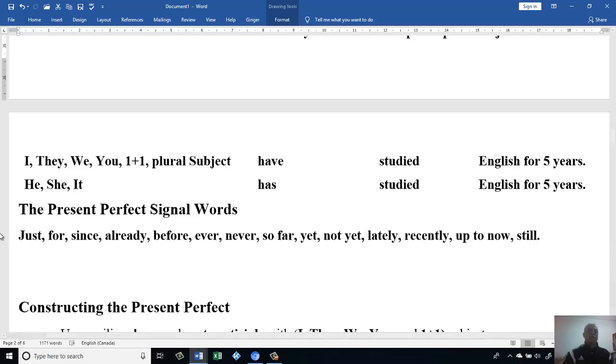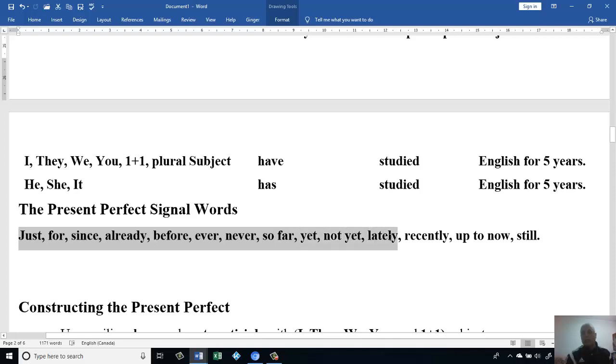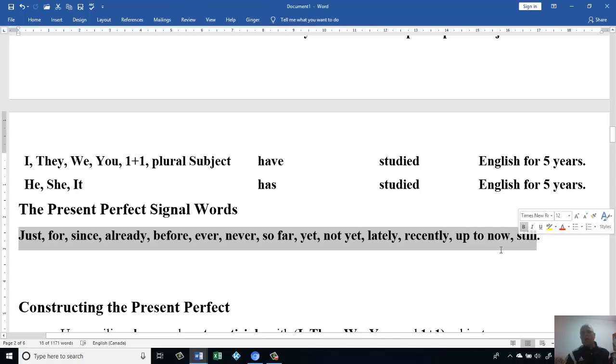Okay. When do we see the present perfect signal words? When we see just, for, since, already, before, ever, never, so far, yet, not yet, lately, recently, up to now, still, we know our sentences will be in the perfect time.